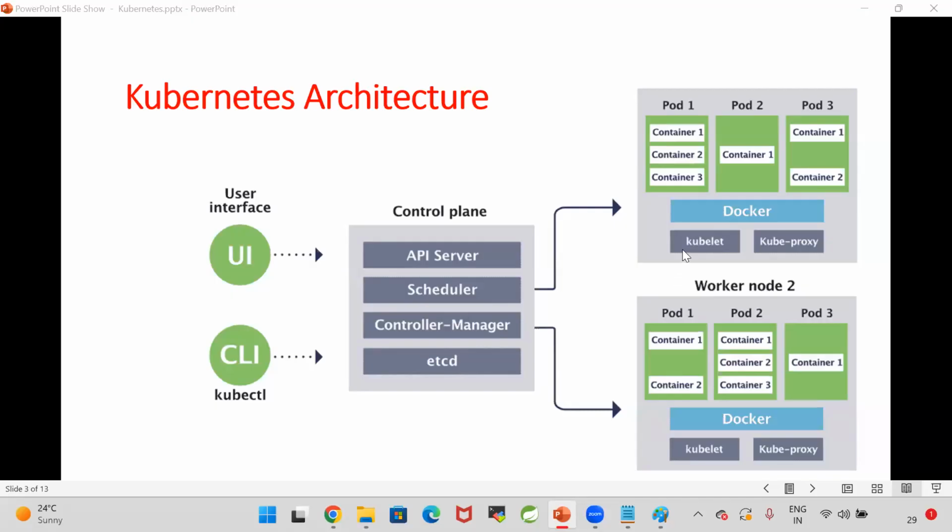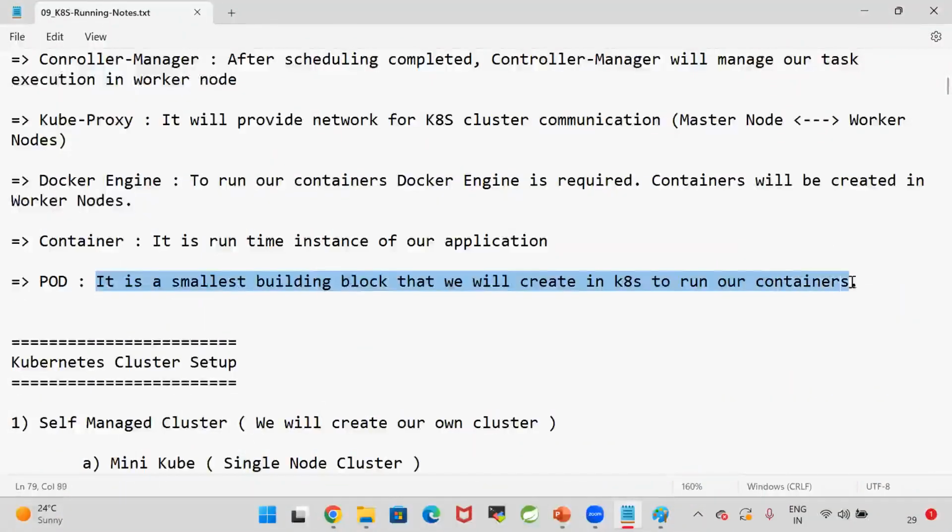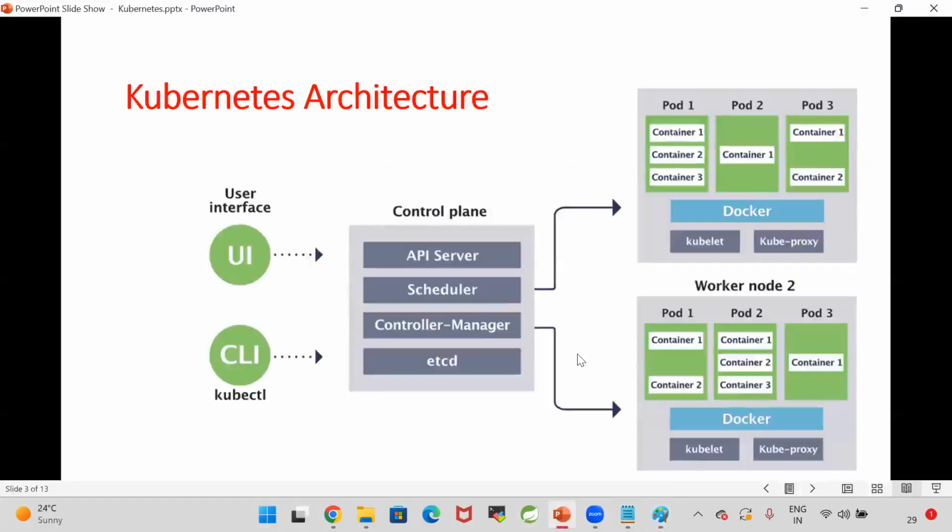Yeah. And next one, another most important thing is pod. In the Docker, everything will be represented as a container. In the Kubernetes, everything will be represented as a pod. Pod is nothing but the smallest building block that we will create in the Kubernetes to run our containers. When we have a Docker image and we run it, then a Docker container will be created. When we ask Kubernetes to run our application, Kubernetes will take the Docker image and create a container inside the pod.